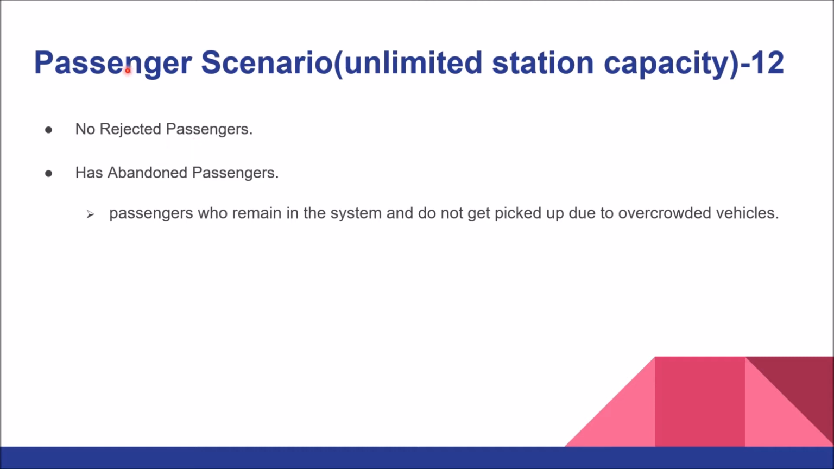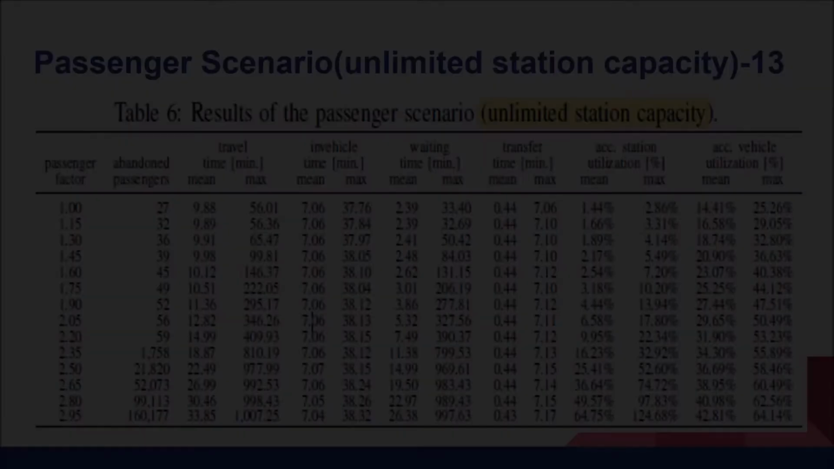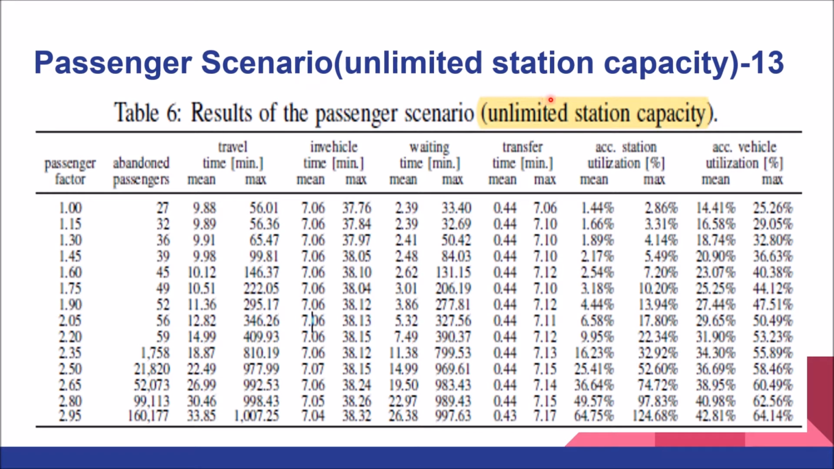Now, the passenger scenario for unlimited station capacity. Over here there are no rejected passengers. Instead of rejected passengers, they are abandoned passengers. So what are abandoned passengers? Abandoned passengers are the passengers who remain in the system and do not get picked up due to overcrowded vehicles. They are basically standing at the station waiting for the next vehicle to come. So for unlimited station capacity, let's look at the results.